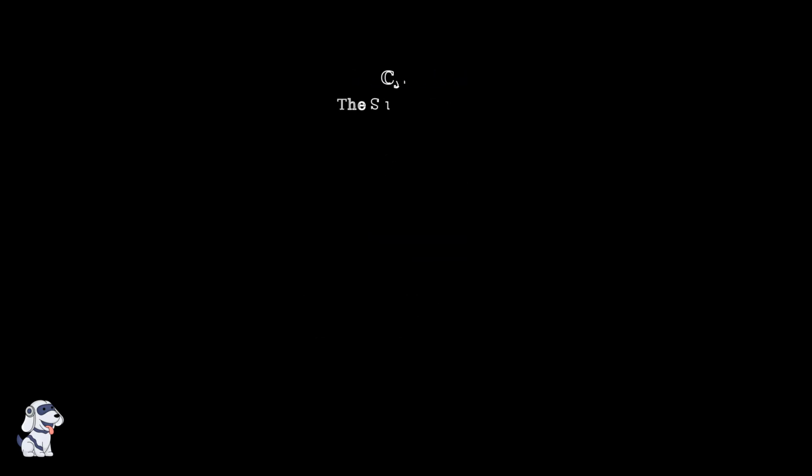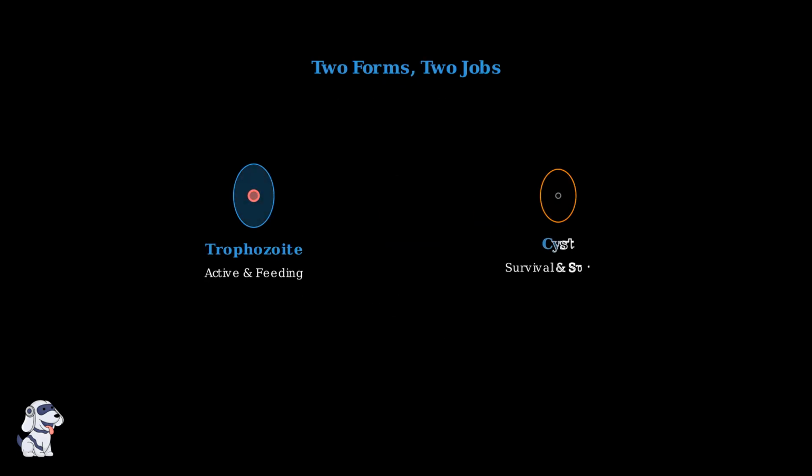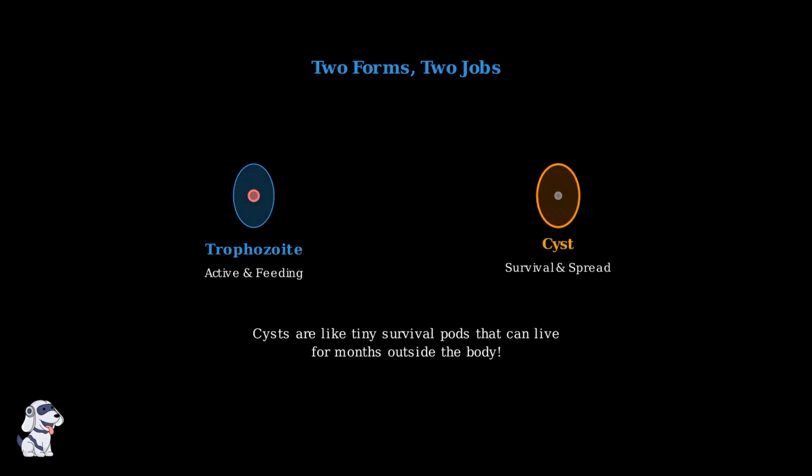The second form is called a cyst. Think of cysts as tiny survival pods. They're incredibly tough and can survive for months outside the body in harsh conditions. These two forms work together perfectly. Trophozoites do the damage inside your intestine, while cysts ensure the parasite can spread to new hosts and survive in the environment.